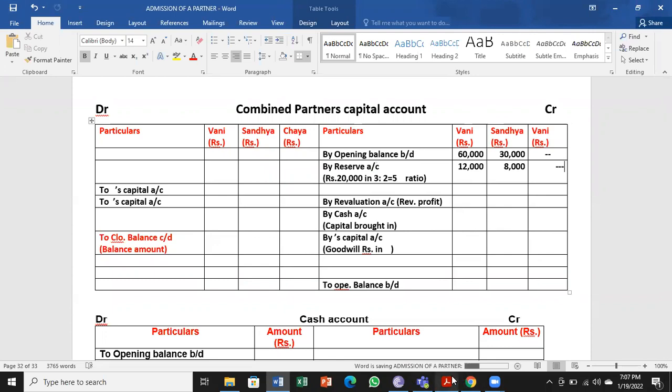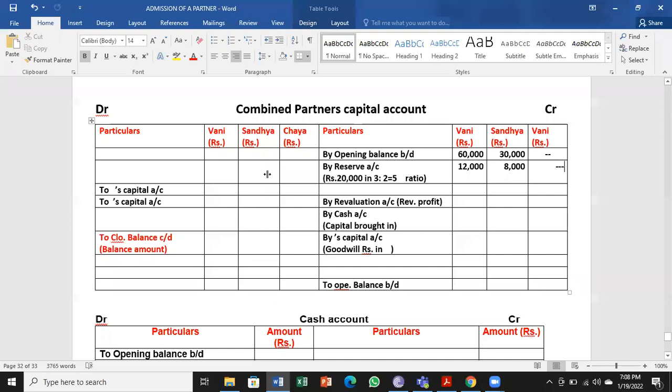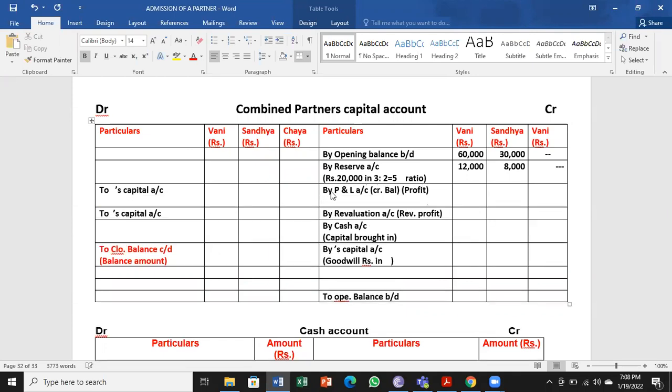After reserves, the third step is looking for P&L account. When you divide reserves and P&L account among the old partners only, it should not come to the new balance sheet. P&L account is given on the liabilities side, so I'm writing on the credit side. We call it a credit balance, or profit.